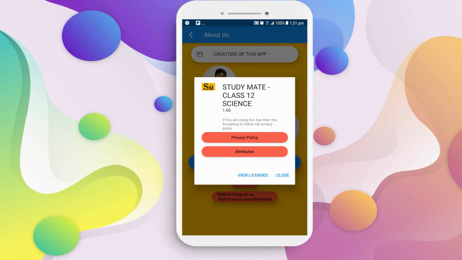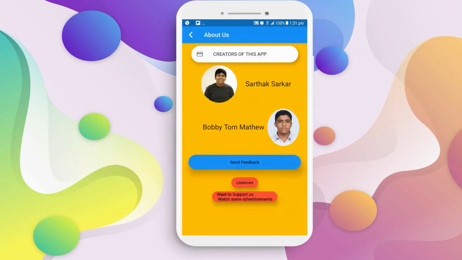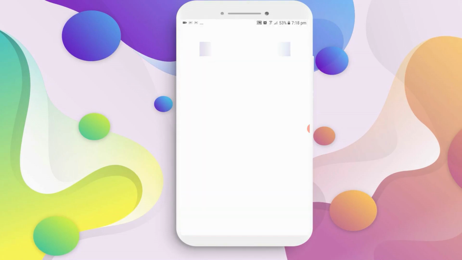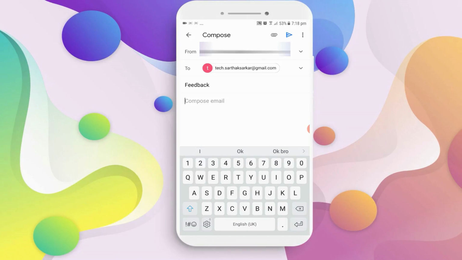Now, if you would like to send feedback about our app, you can just click on the send feedback button and it will open your default email app where you can give your feedback. We would love to hear what you have to say about our app, and if you want to provide any content, you can provide this via the email.